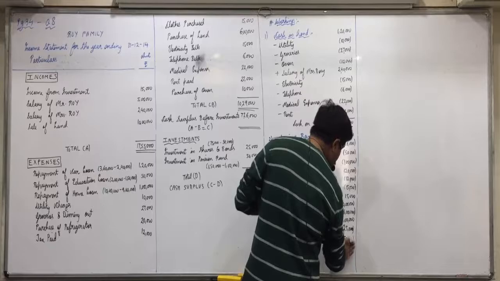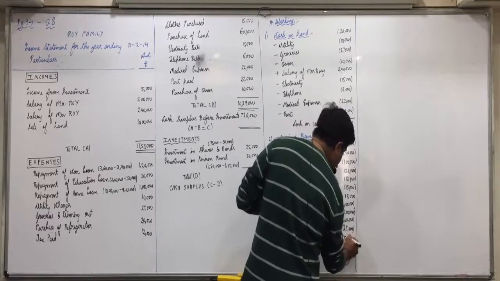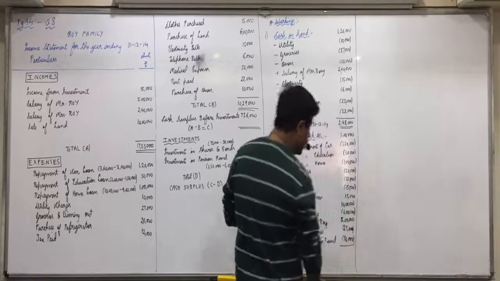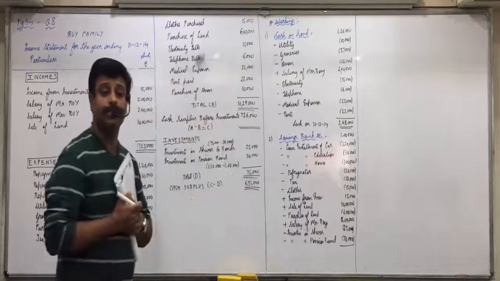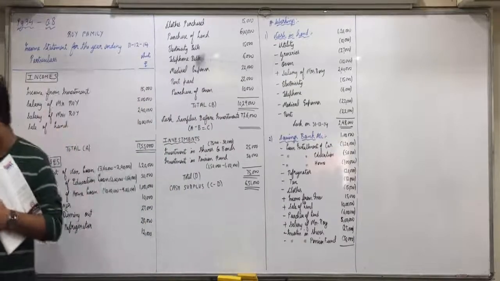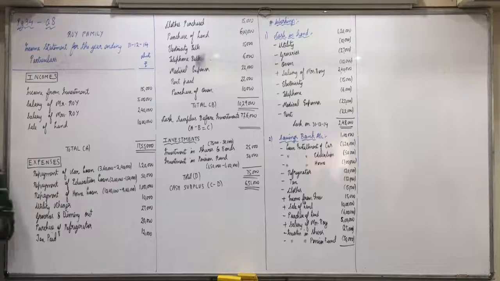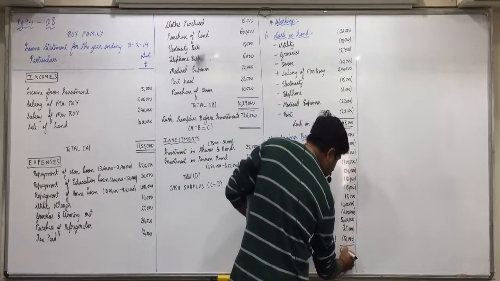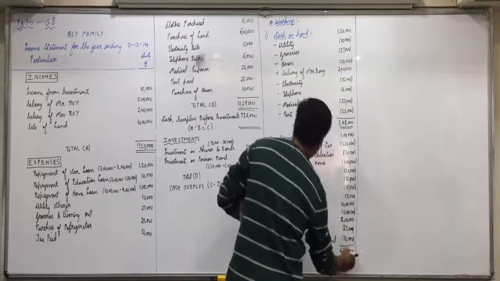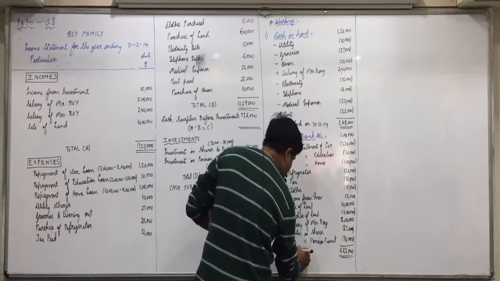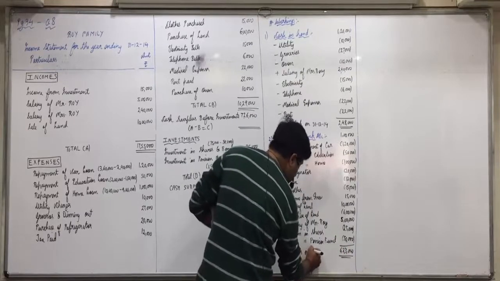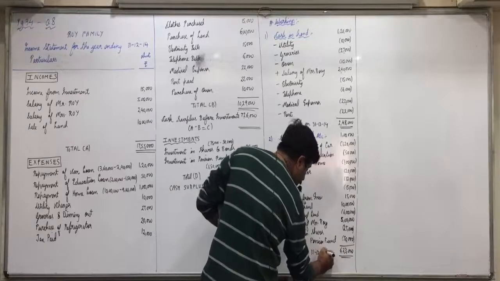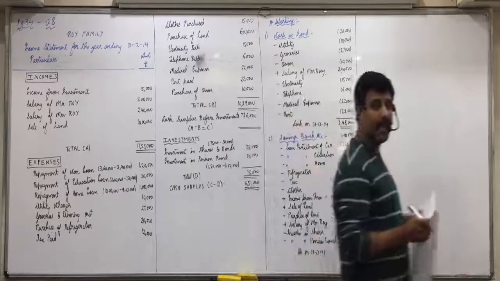So did everyone understand all the plus and minus in the savings account? Anyone having any doubt in this? 6,23,000. Closing balance 6,23,000. That is on 31/12/14. So now we can make the balance sheet.